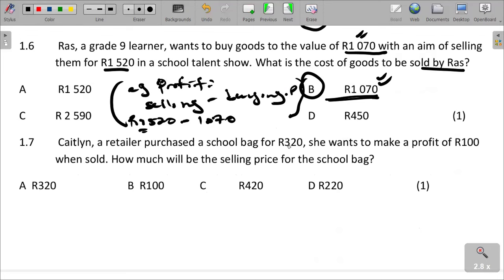Kathleen, a retailer, purchased a school bag for 320.